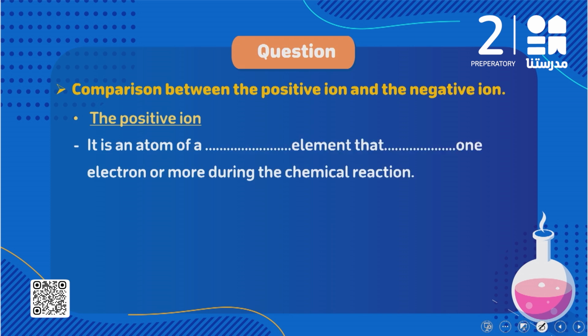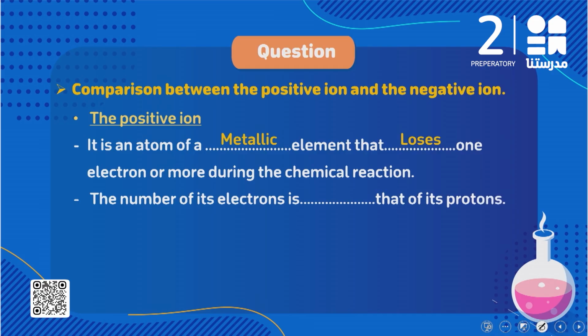Here you have to compare between the positive ion and the negative ion. Let's start with the positive ion. We said positive ion is an atom of a metallic element, because in metals the outermost energy level has 1 or 2 or 3 electrons, so they tend to lose electrons giving positive ions. So the positive ion is an atom of a metallic element that loses 1 electron or more during the chemical reaction. What about the number of its electrons compared to that of its protons?